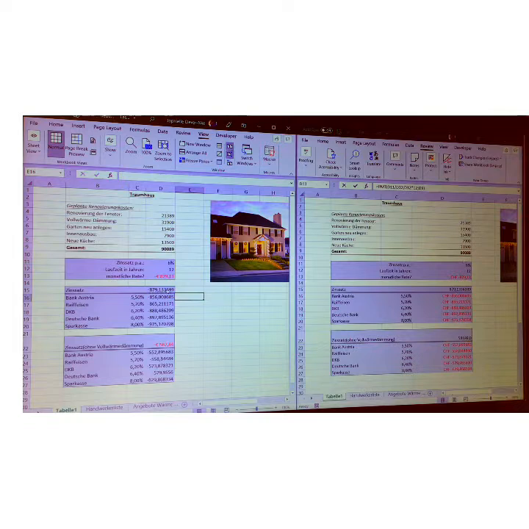Same thing here, D13. And now the results here. On the left are the solutions, and on the right side is our exercise. The red values, as I told you, are just the negative values, meaning that the money is going out.